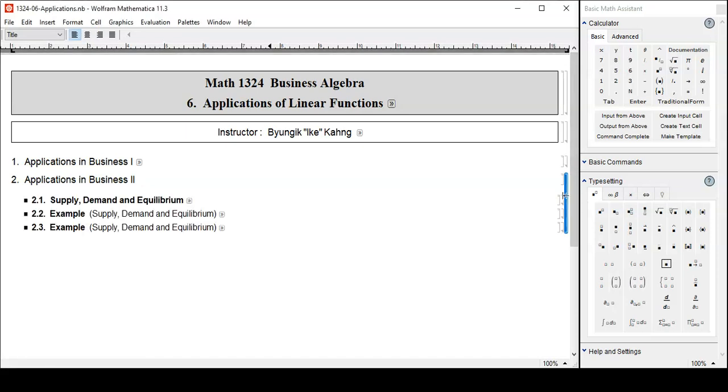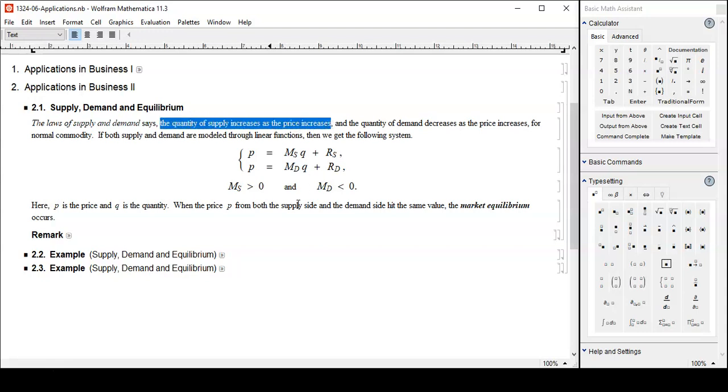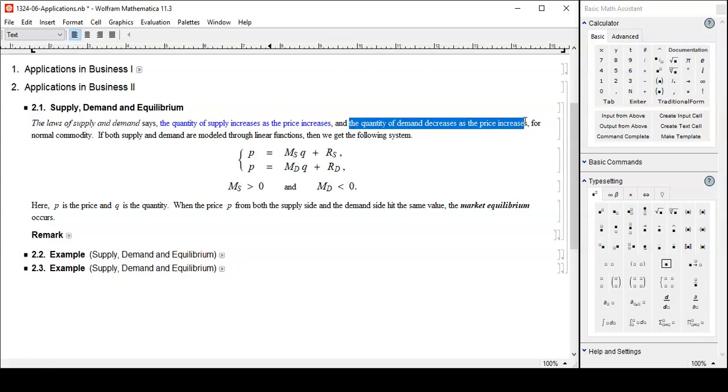This time, let's look at the laws of supply and demand. The law of supply says the quantity of supply increases as the price increases. And the law of demand says the quantity of demand decreases as the price increases. And that is, of course, for a normal commodity. There are exceptions, for example, gold price.